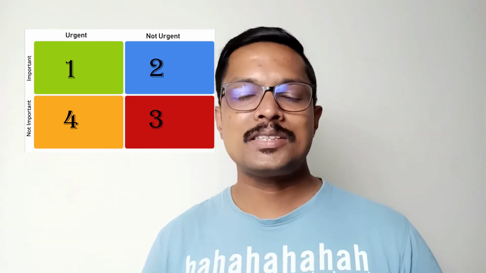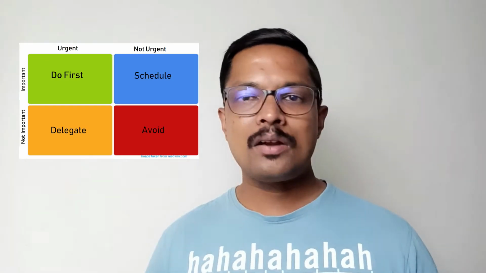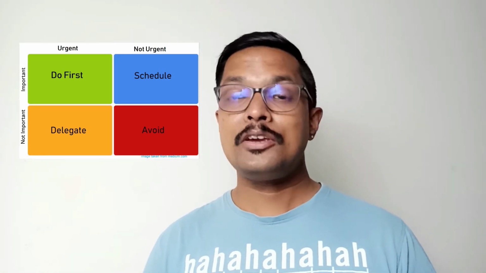Now the significance of these four quadrants. The first quadrant will have all the tasks that are urgent and important. You cannot delay any of these tasks. If you miss any of these tasks, you are dropping a ball.